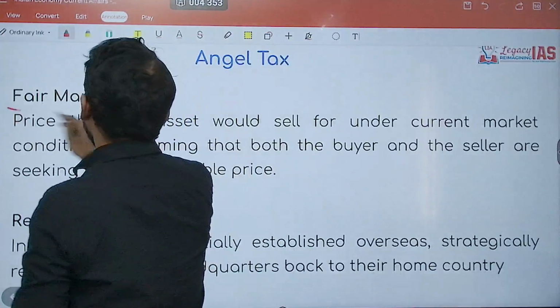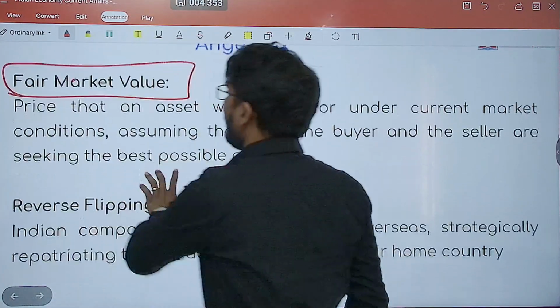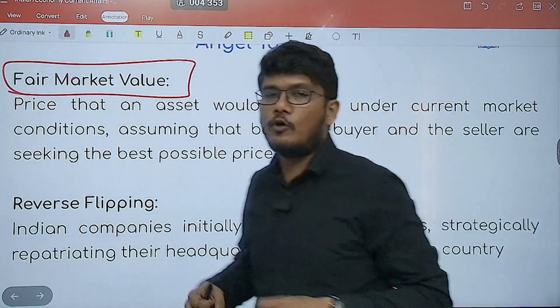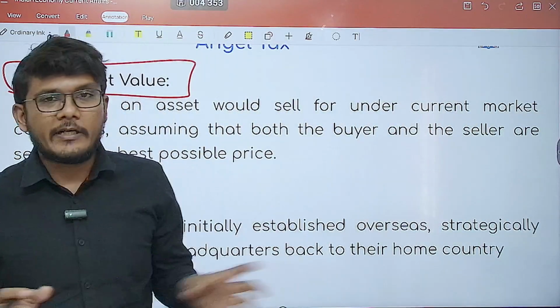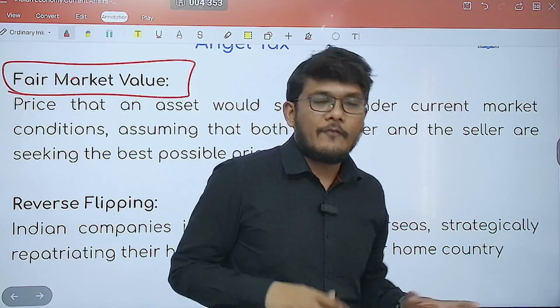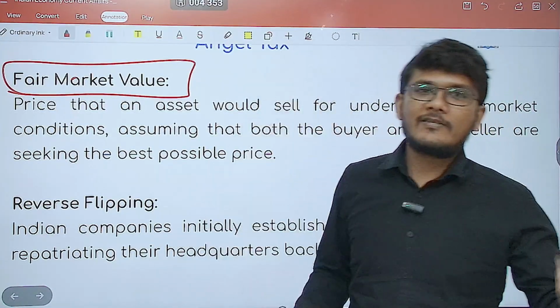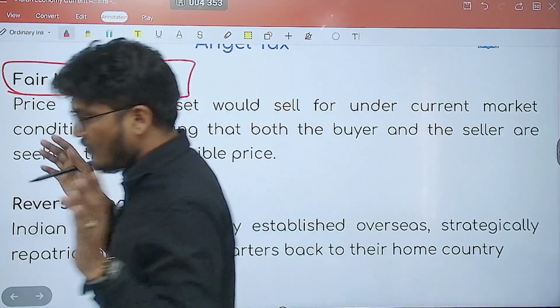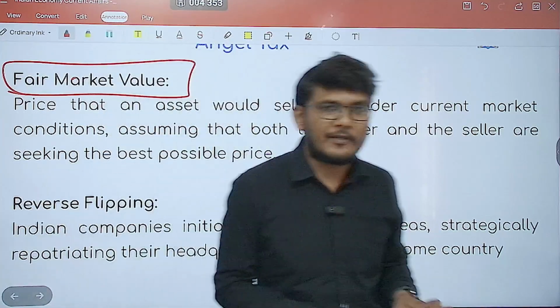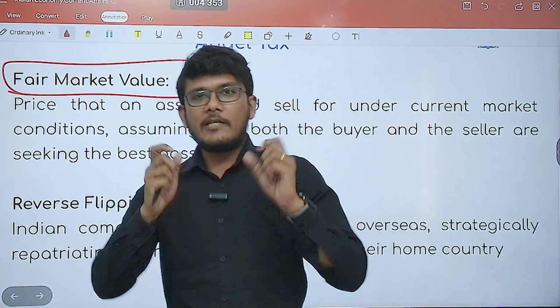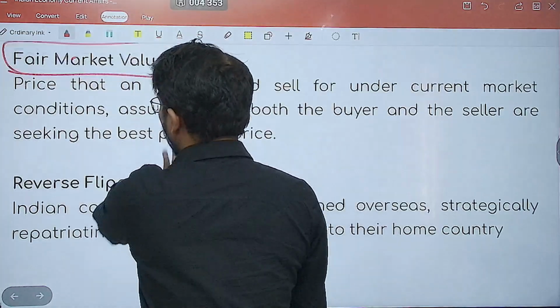Now, what is fair market value? It is nothing but the fair price that an asset would have depending upon the demand and supply, wherein both the buyer and the seller want the best deals for themselves. Under such circumstances, whatever the value of that asset is, is known as its fair market value.